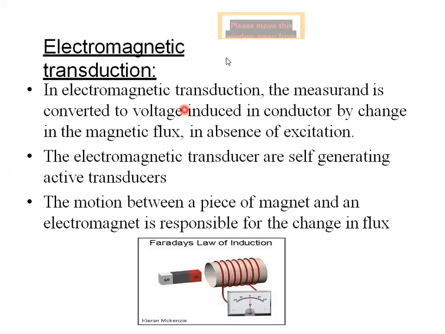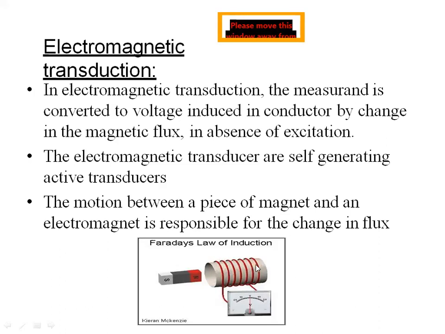Next is the electromagnetic transducer. In the electromagnetic transducer, the measurement is converted to voltage induced in the conductor by change in the magnetic flux, in absence of excitation. So the electromagnetic transducers are self-generating active transducers. There is no need of any external power supply. You can see this is a piece of magnet, and it is going to move inside this cylinder, and on the outer side of this cylinder, coils are connected to a voltmeter.